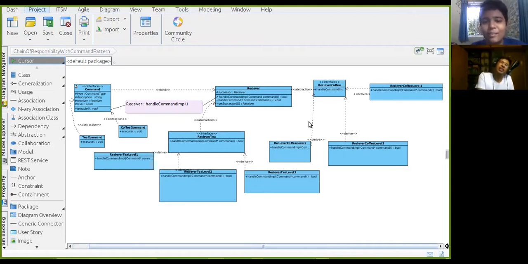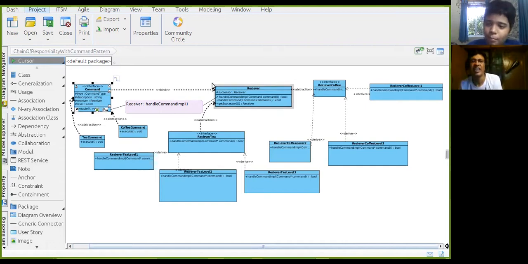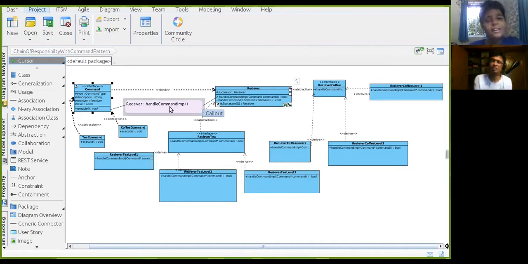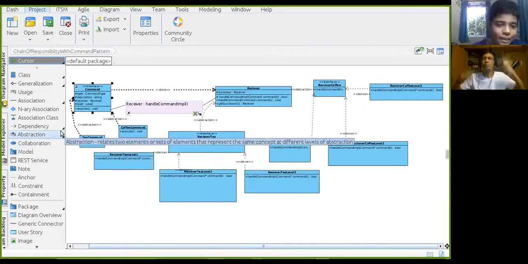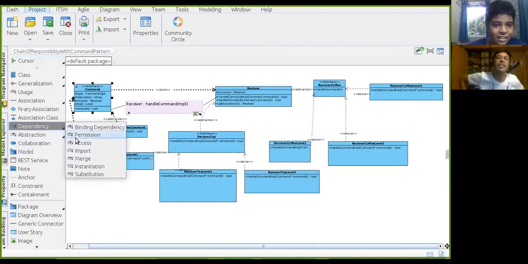Yes, the command pattern and chain of responsibility. At the left is the command hierarchy, and at the right is the receiver hierarchy. As you can see, the command has a dependency with the receiver, which is a binding dependency. And I have learned many more dependencies.